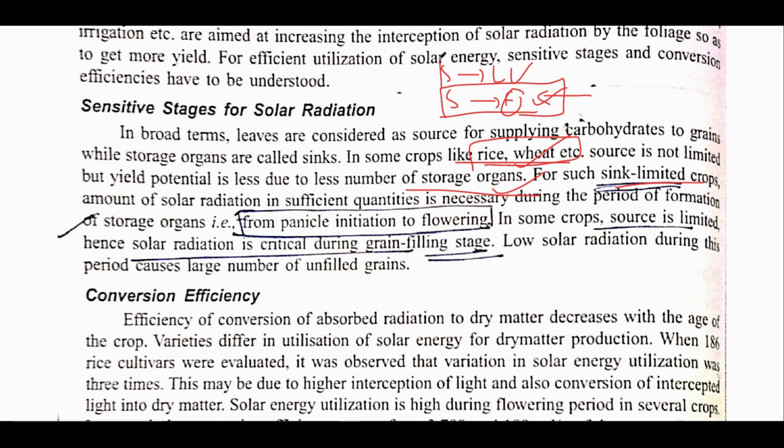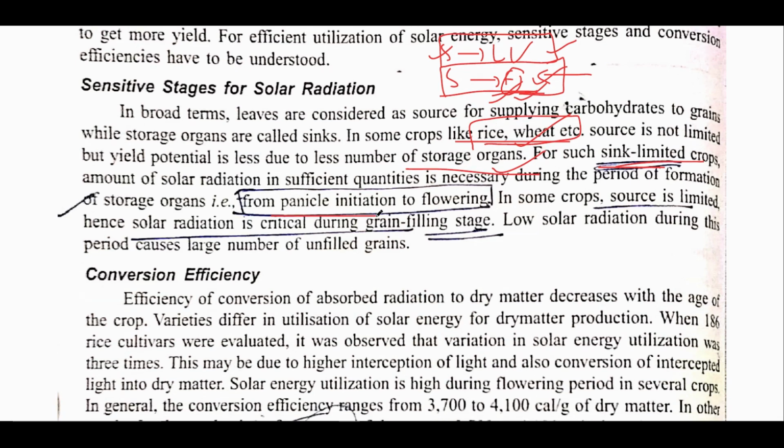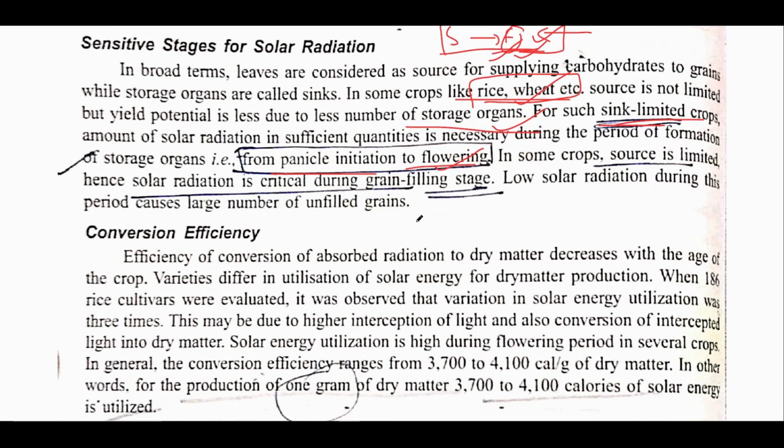In source limited crops, they have a very limited amount of leaves, but the sink, that is the fruits and the seeds, are in numerous amounts. So this stage, with a very limited amount of leaf formation, would be very important. Now in case of sink limited crops, the duration during which the seeds or the panicles, or you can say the storage structures, are formed is the most sensitive one, and it occurs mainly from panicle initiation to flowering. So this is very important.